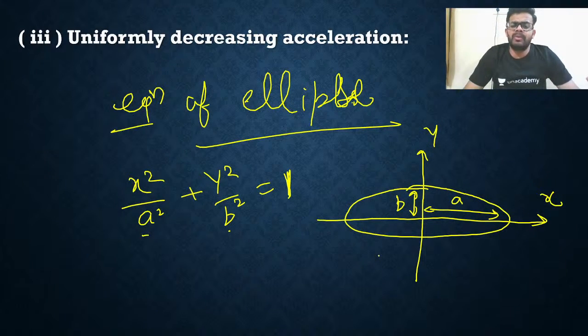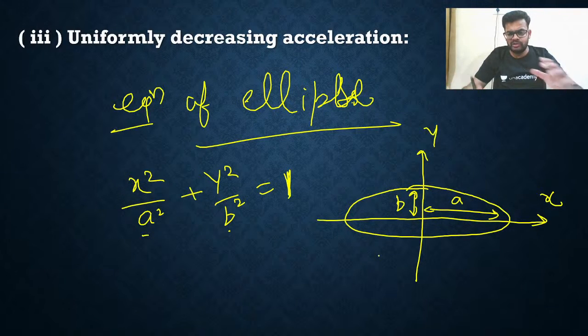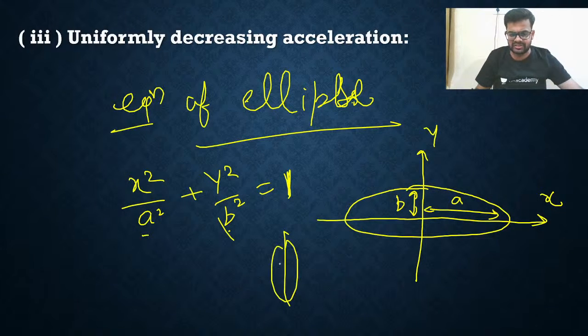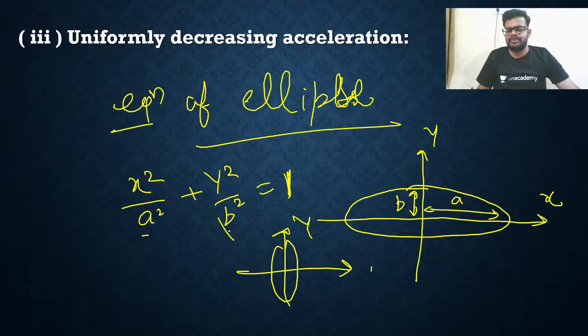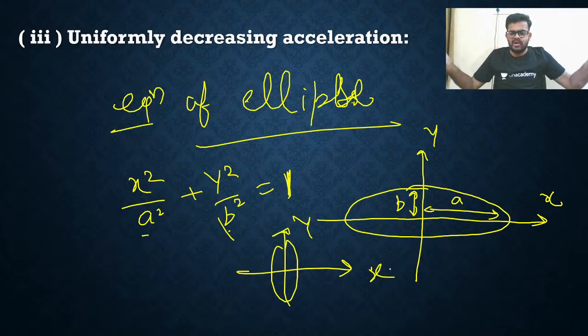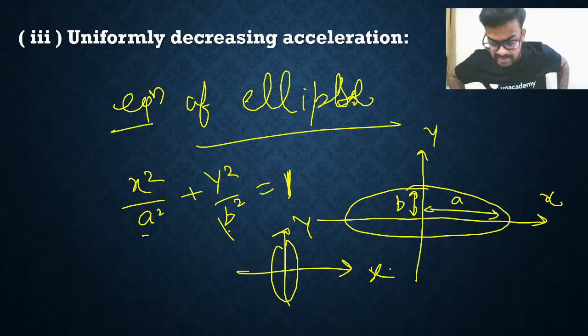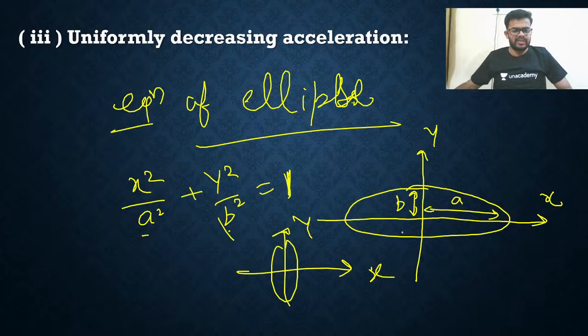Okay, x square upon a square plus y square upon b square is equal to 1 represents the equation of an ellipse, and an ellipse always looks like this, either this or this. Both are ellipses. It depends on the values of a and b. A is called the semi-major axis, b is called the semi-minor axis. That's all.